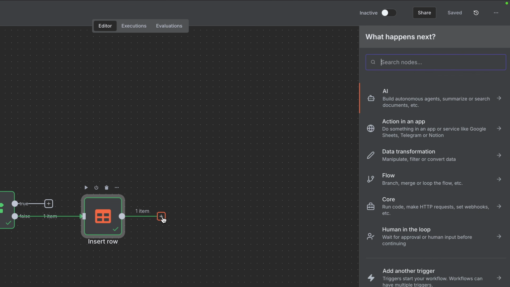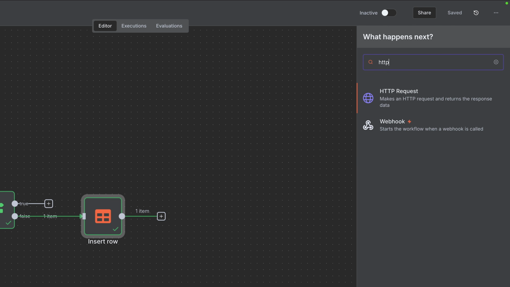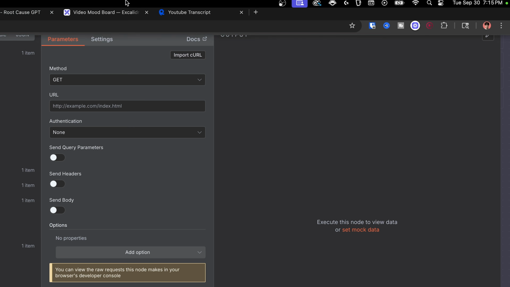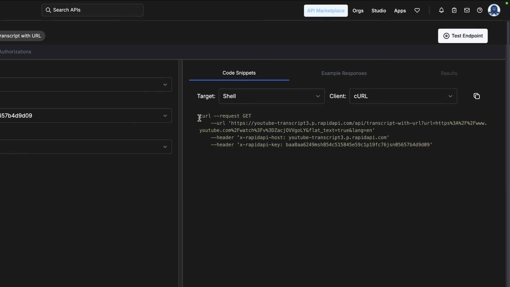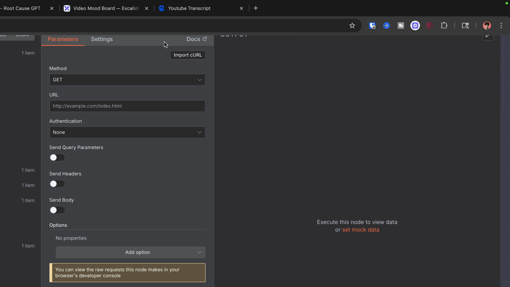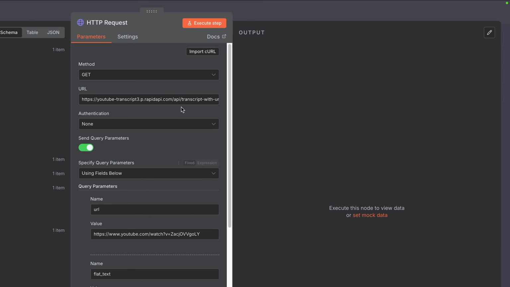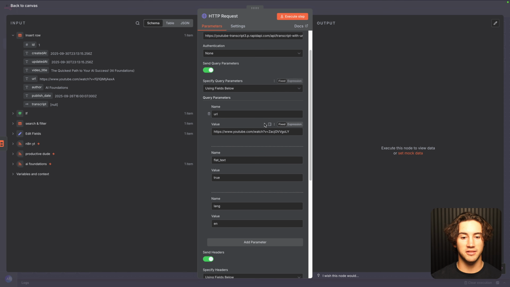Then what you want to do is add an HTTP request. So I'll hit add, go HTTP request, and then I'll hit import cURL, that thing we just copied over here. This is a cURL, and it builds out the entire HTTP request for us. So if I import that and paste it in and import it, now it's using this request, and we can dynamically put in any URL we want to pull in the transcript.